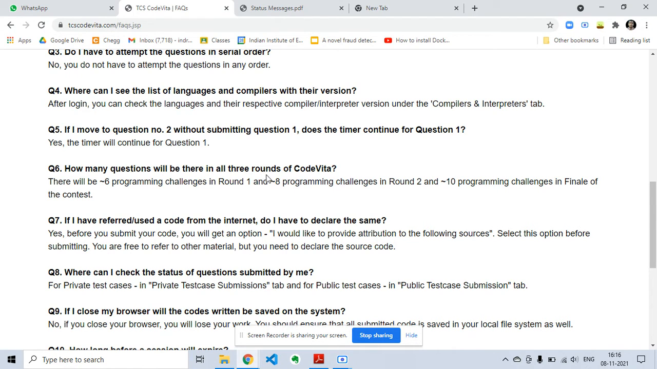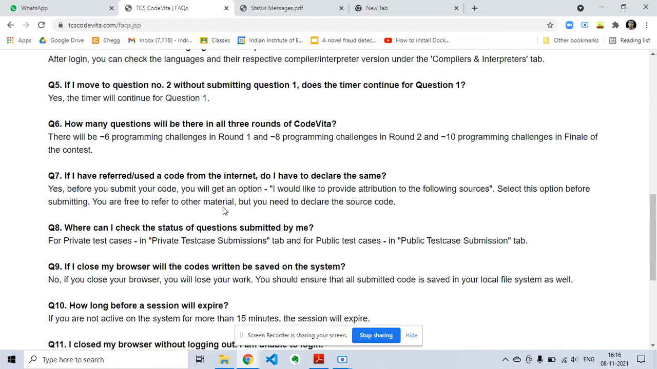There will be 6 programming challenges in round 1, 8 programming challenges in round 2, and 10 programming challenges in the final round. So this is the number of questions. Generally the first 2 questions are easy and the last 4 questions are difficult, and the difficulty order is from easy to moderate to hard.